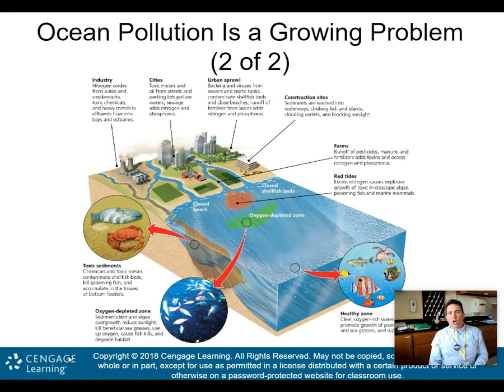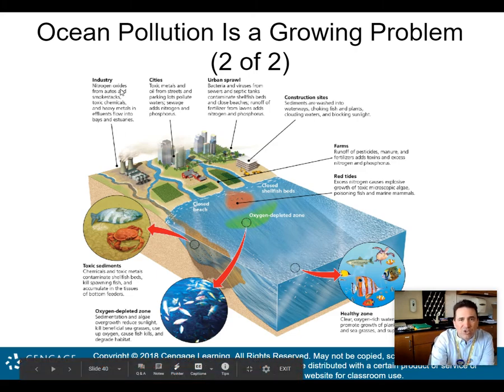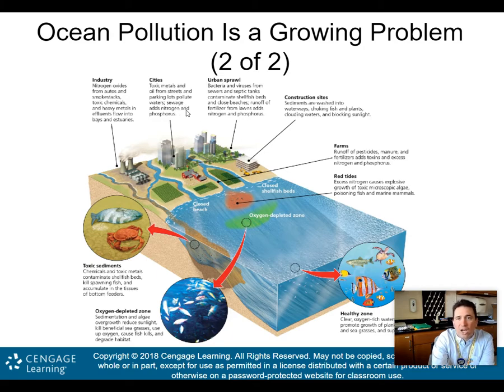And again, just another chart that kind of shows you what's going on out here. So again, industry, nitric oxides from autos and smokestacks go into the air and then into the ocean. Cities, toxic metals, oil, things like that. Bacteria and viruses from sewers and septic tanks, from urban sprawl, construction sites obviously getting washed in, farms, pesticides, manure, things like that getting into the ocean. Red tides: excess nitrogen causes explosive growth of a toxic microscopic algae, which poisons fish and marine mammals.